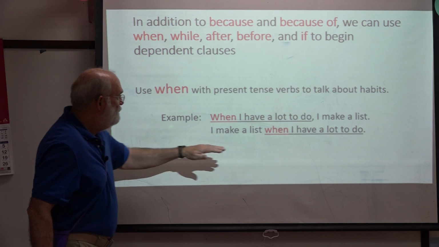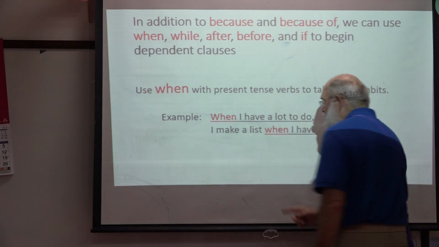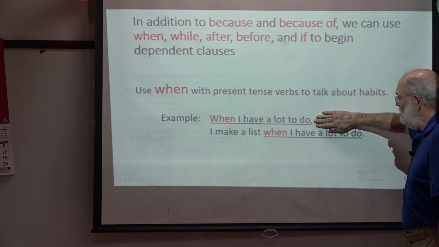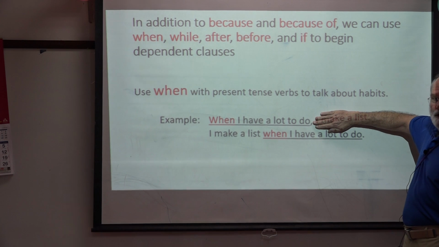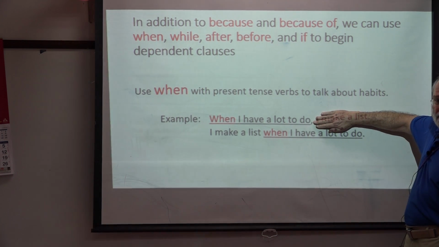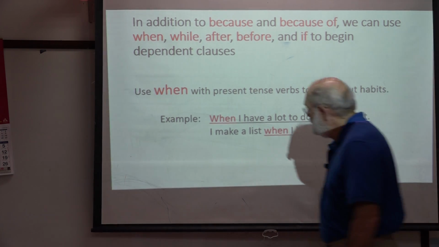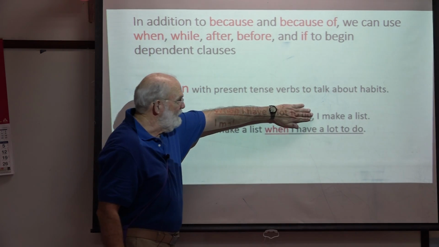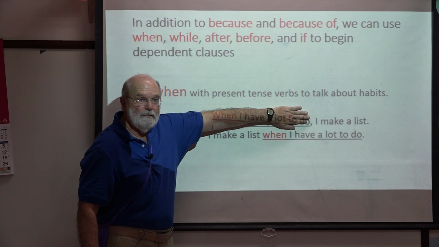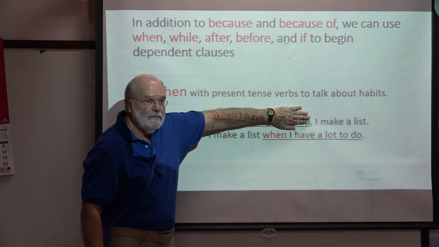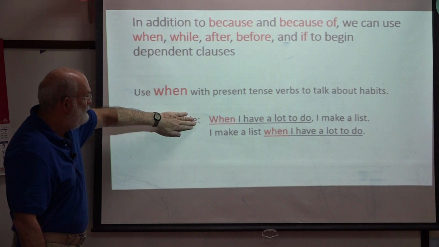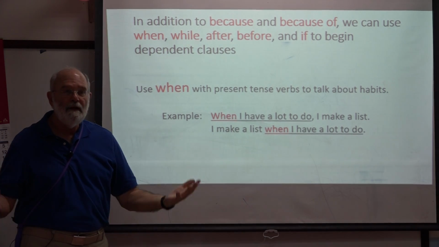So, this is the clause: when I have a lot to do. By itself, the clause is incomplete. We need the rest of the sentence. Without the clause, the main part of the sentence, that's a complete sentence. But we add the clause, now we have more meaning.